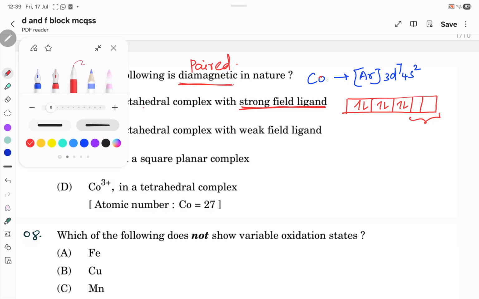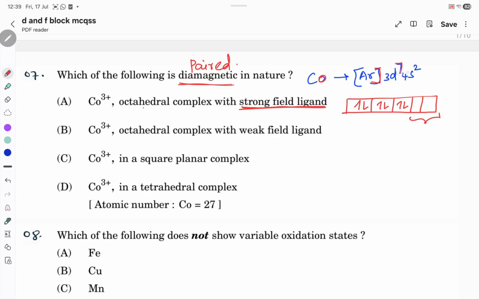complex. So this cobalt, argon 3d7 4s2, is the configuration, and I want it in the 3 plus state. So if I remove 3 electrons, it will go to 3d6. So 3d6 with the help of strong field ligand only will pair up the electrons. So all 6 electrons will be paired in 3 orbitals, and the other 2 orbitals will be empty. So according to this, option A is the correct answer. Co3+ octahedral complex with a strong field ligand can form a diamagnetic compound.